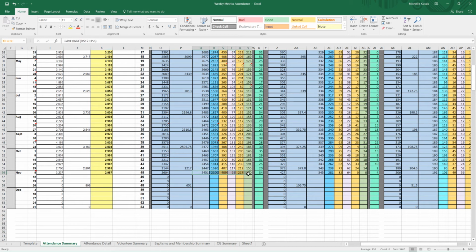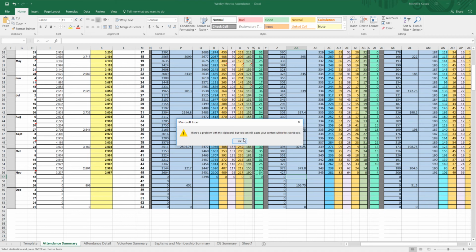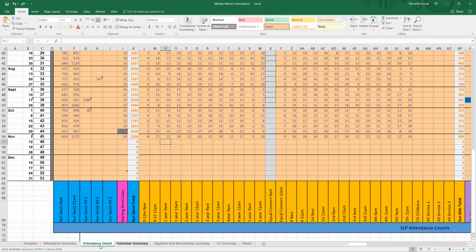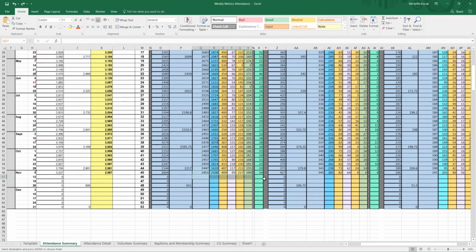In order to make the numbers appear collectively, you're going to select it, copy, paste for each of the sections here. That allows the count to show up from pulling on the previous section back here in the attendance detail and the volunteer summary. So you don't have to enter these in, it'll auto-generate after you've completed it.